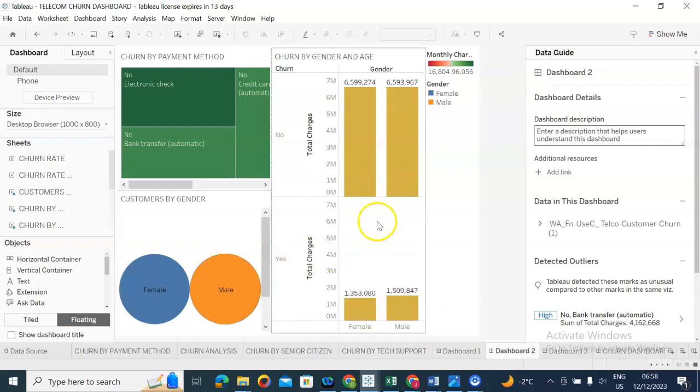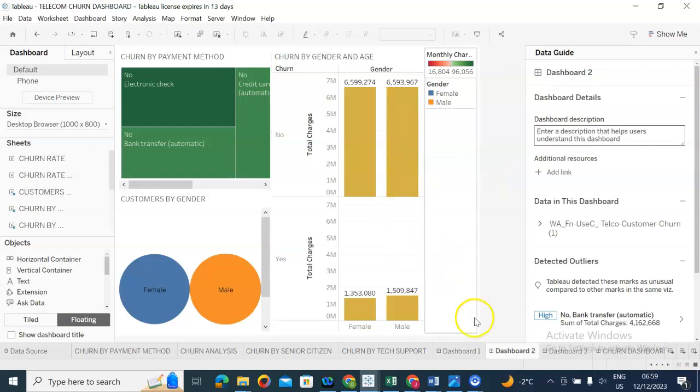That does not definitely affect churn rate, customers by gender and churn rate by gender. So this is what I was talking about, the churn rate by gender, those who churned, total charges and churn rate. We can see from here that they're all almost the same. Gender does not really impact churn rate.